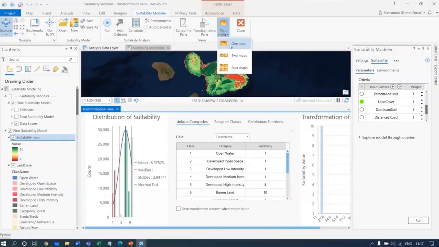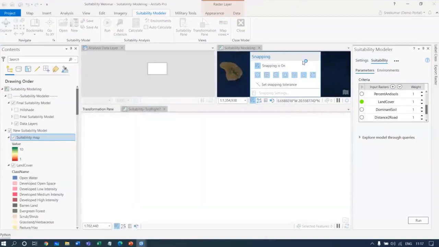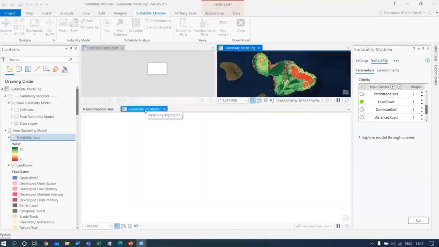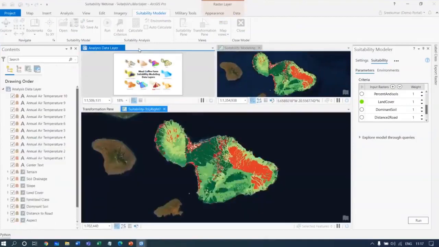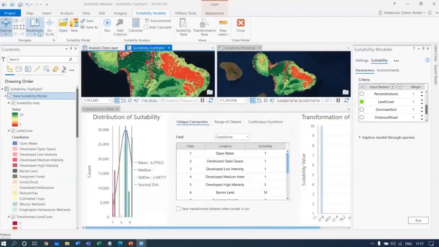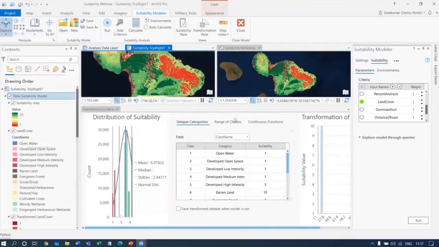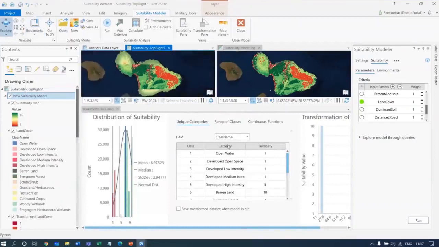I can also have a two-pane view, which helps me understand, the moment I bring up a new analysis criterion, how it is going to work for me. Here I have put one more window, so I have two windows right now.